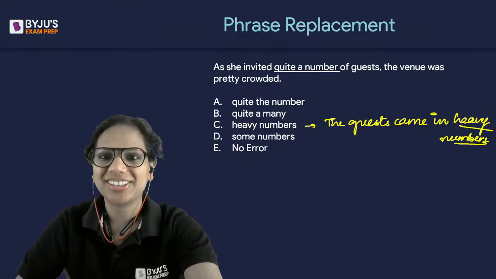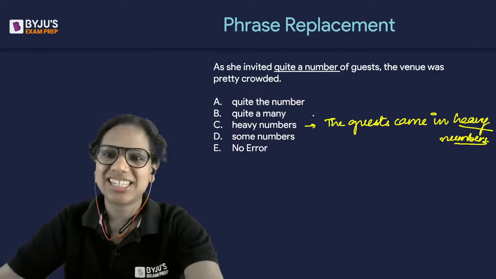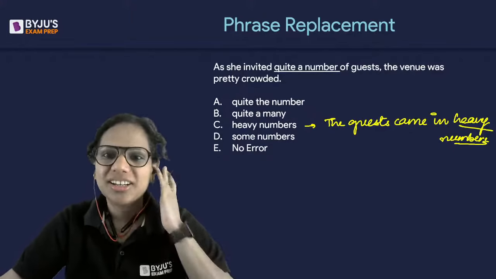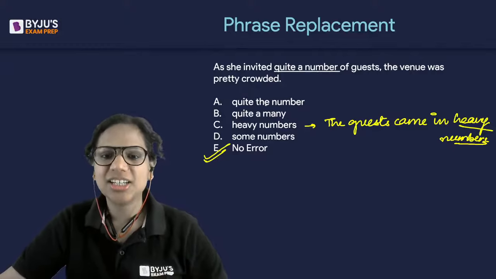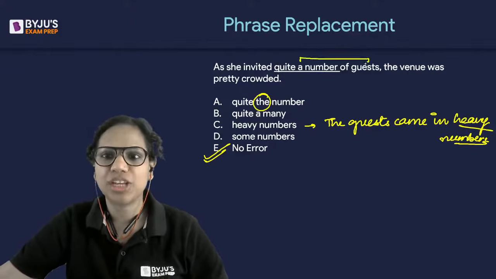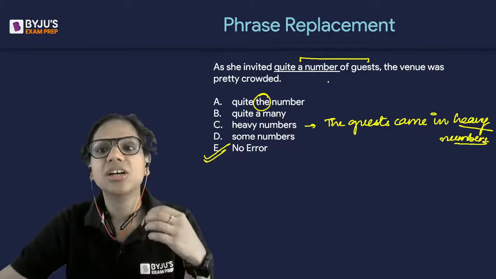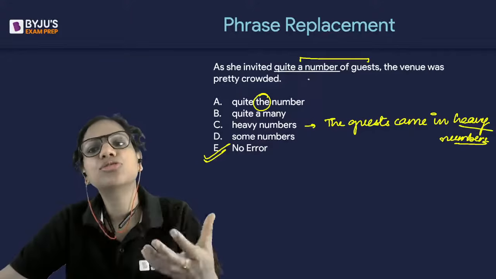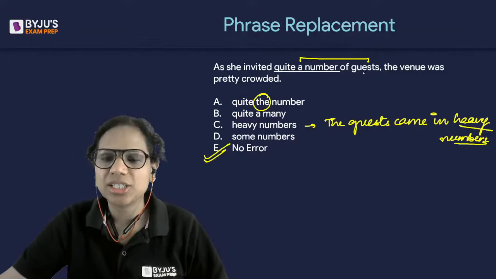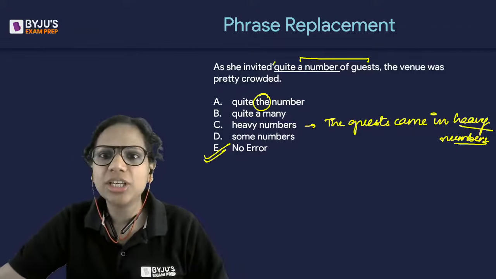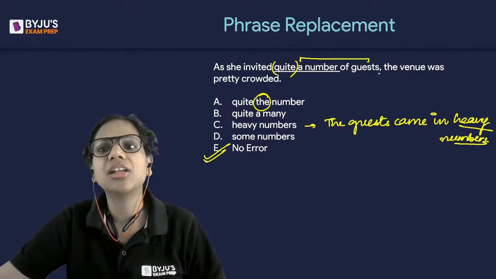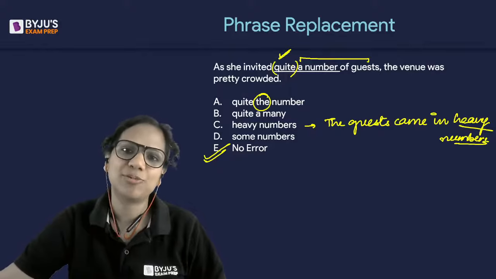Okay, E, no error. Quite a number of guests. Absolutely correct. There is no error. So E is the answer here. Quite a number of guests indicates that there was a plural entity, and quite serves to show that there were a lot of them, many of them. Actually, the quite has just been used for emphasis. Think of it like this: as she invited a number of guests, the quite is for emphasis.